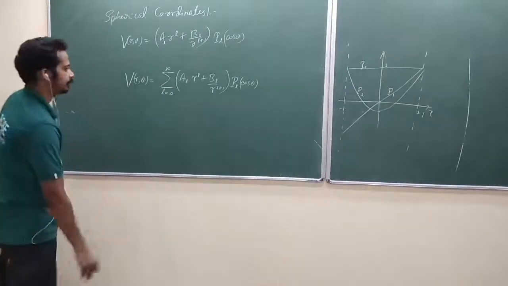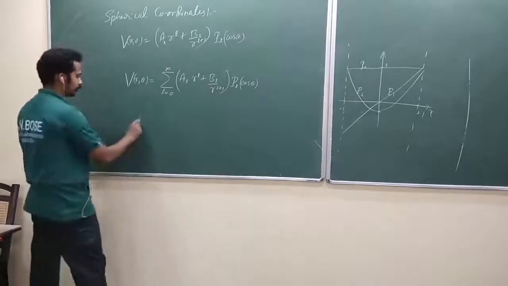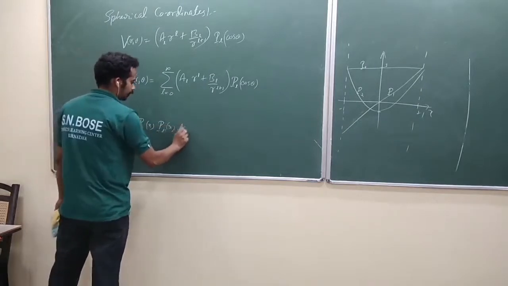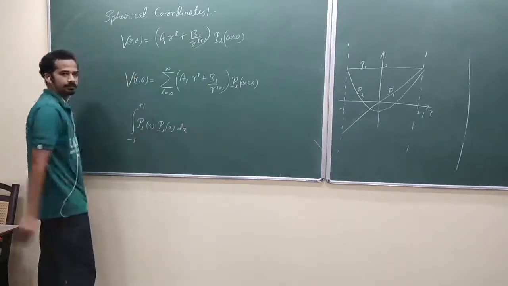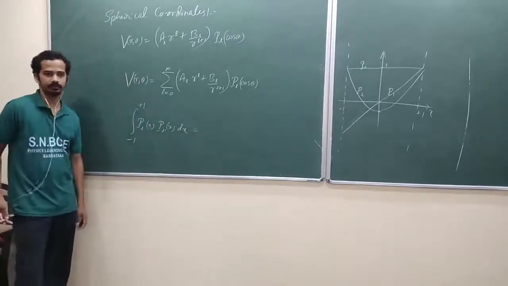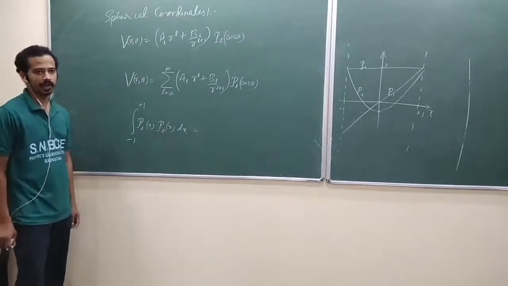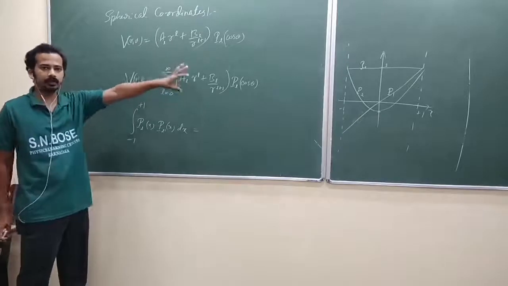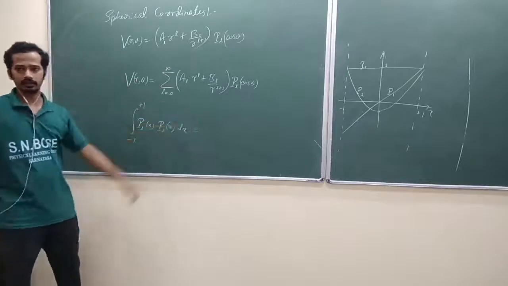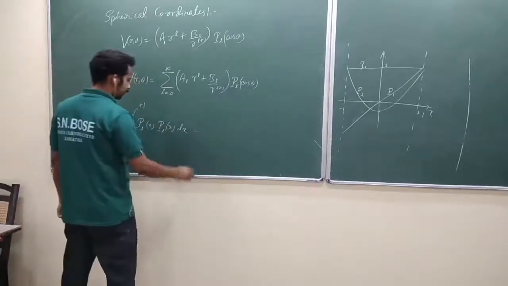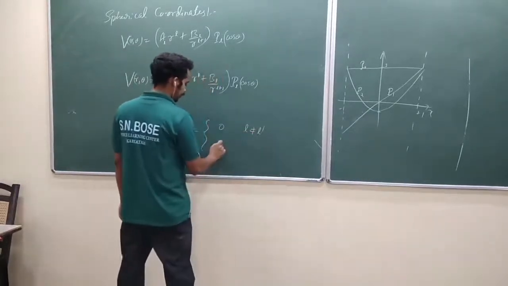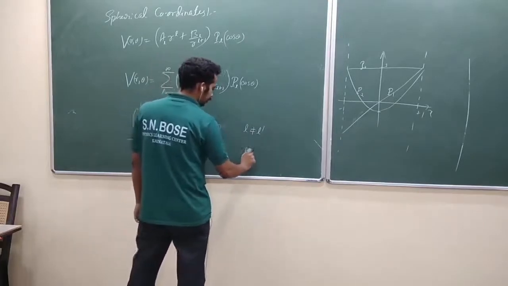Now, before getting into the problem, I need some properties of P_l of x. Look at here. P_l of x, P_l dash of x dx. When you integrate from -1 to +1, what should you get? It's a kind of orthogonality condition. Whenever we have orthogonality and a linear combination, we can grab it by a Fourier trick, am I right? Multiplying and using that integral. So this is equal to 0 if l not equal to l dash, 2 by 2l plus 1 if l is equal to l dash.